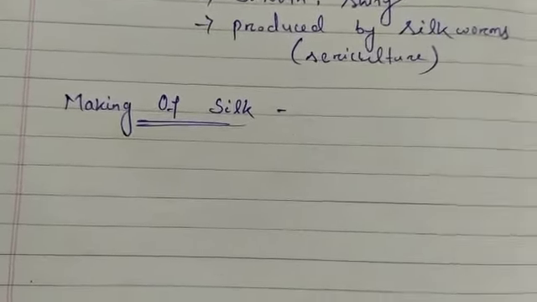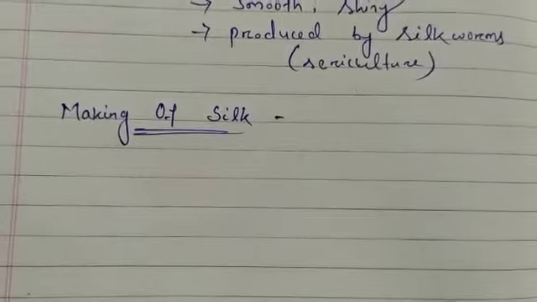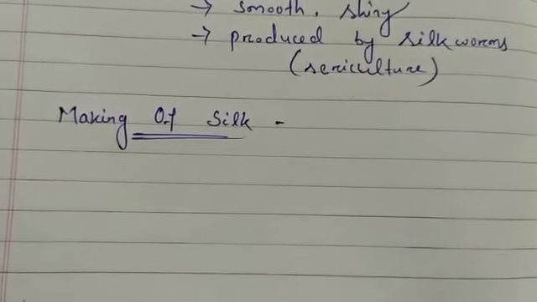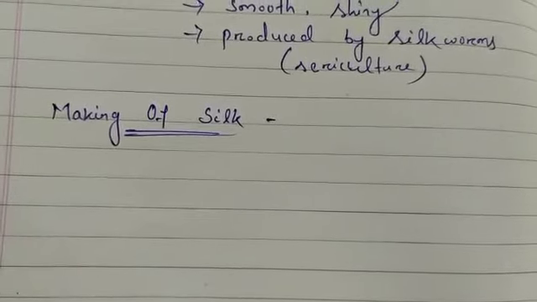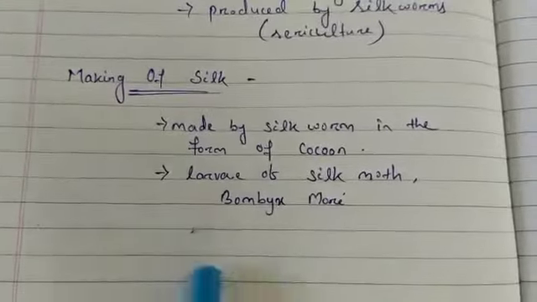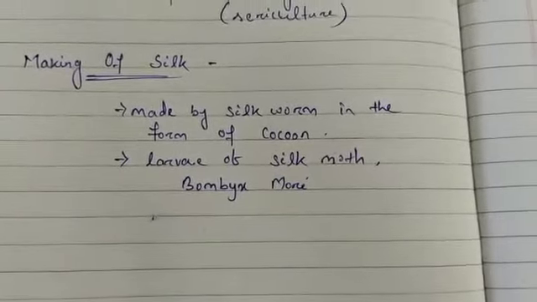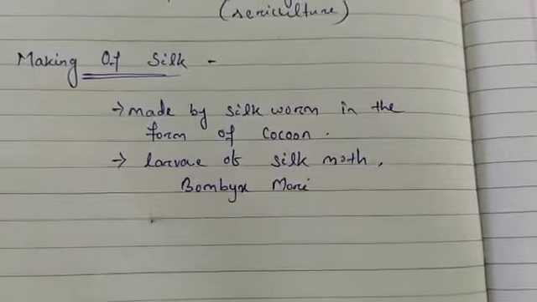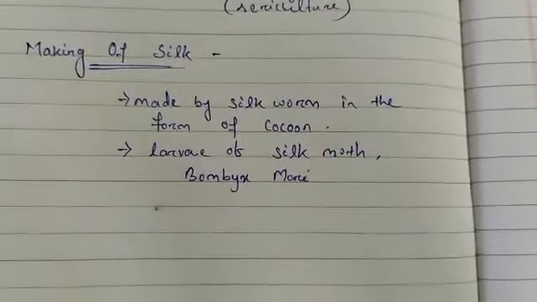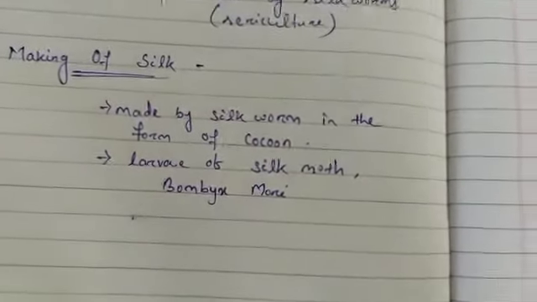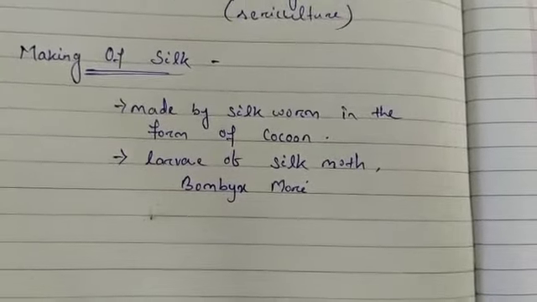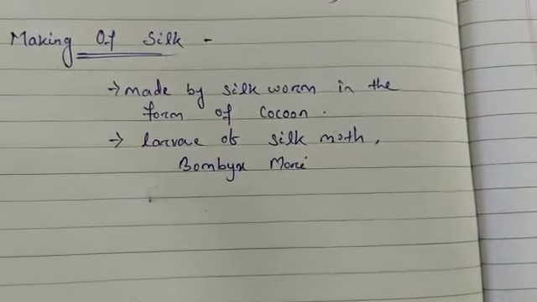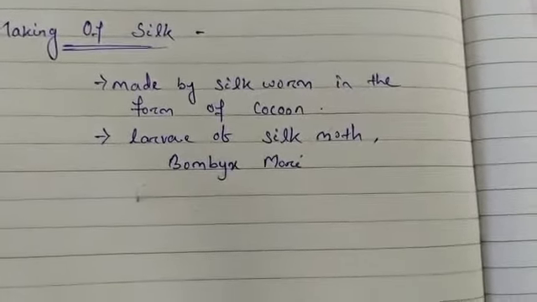The insect is known as silkworm, but the silk producing insects are actually the larvae of silk moth, that is Bombyx mori, which are domesticated for large scale production of silk. Though they are called silkworms, they are actually the larvae of silk moth. So now we will see how the silkworm is produced.